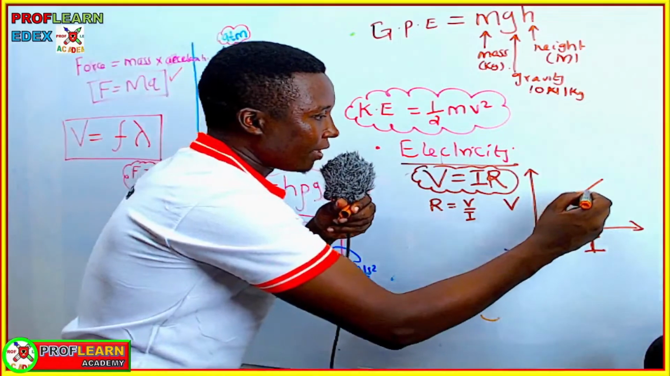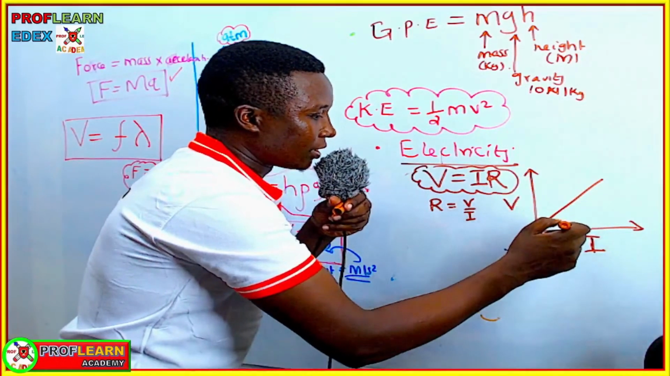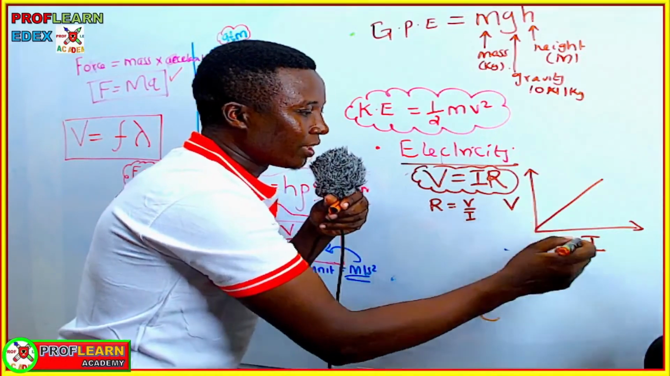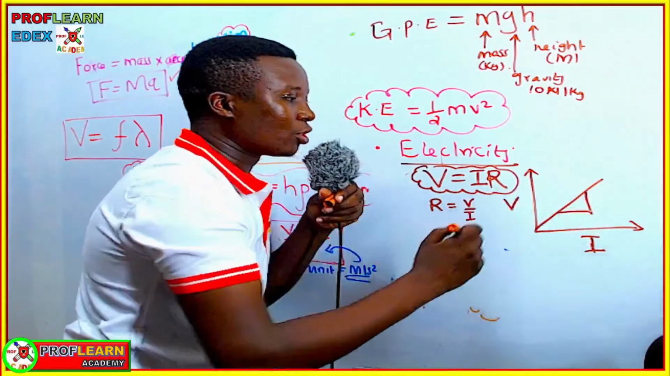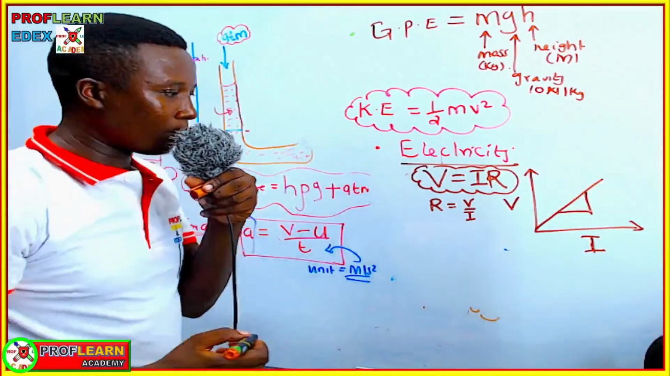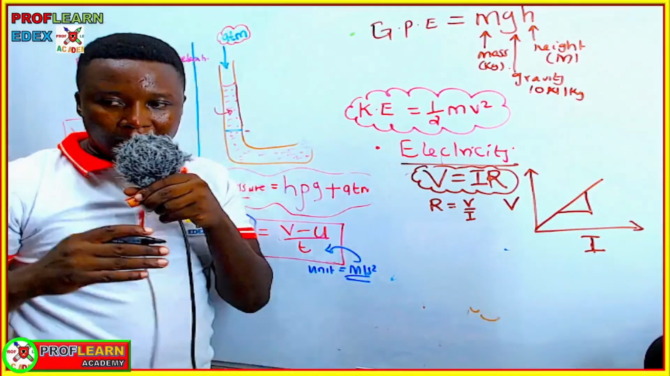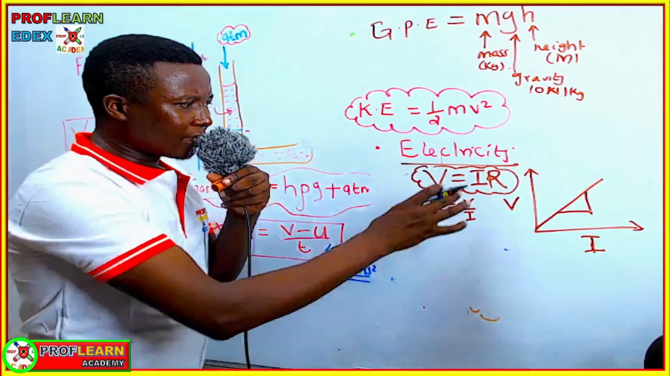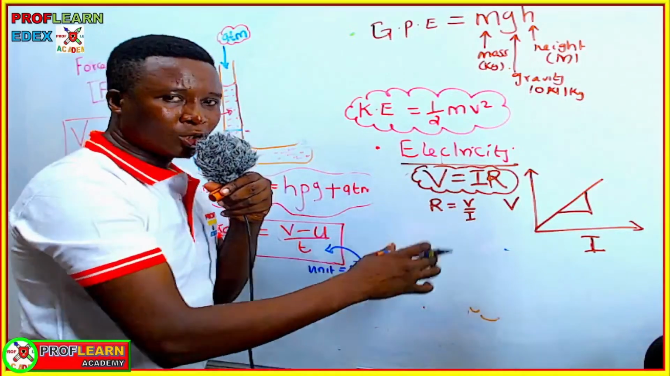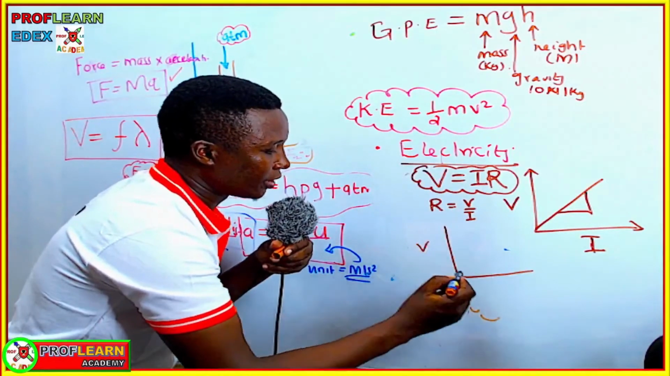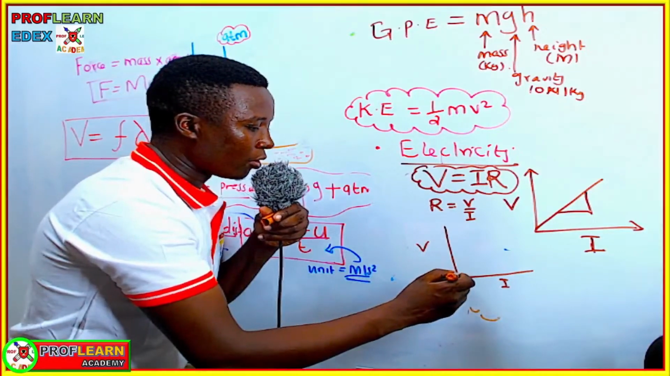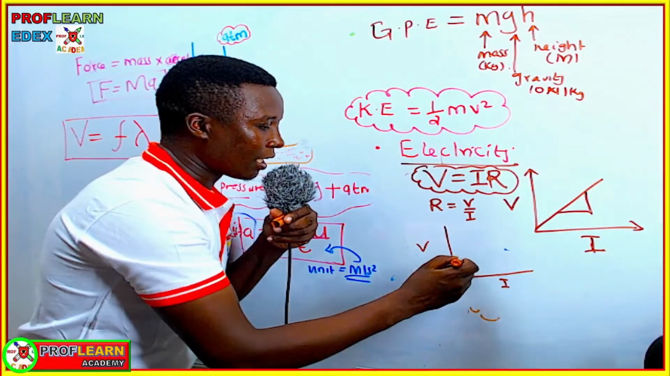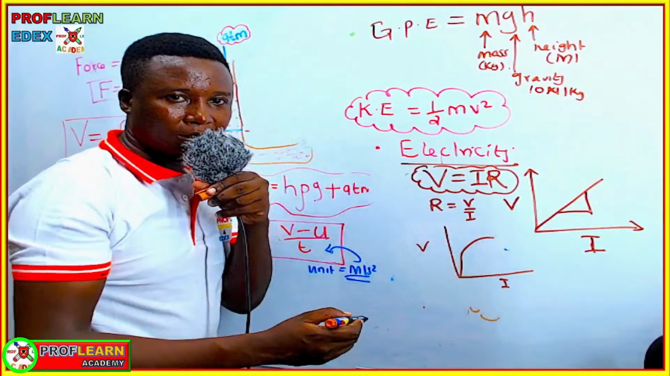So remember, from the voltage-current graph, if you work out the gradient, that's going to give you the resistance of a given material. Now, on that note, different graphs that we are going to have here. If you are talking of a graph of voltage against current for a bulb, you are going to have a graph that is like that, right?